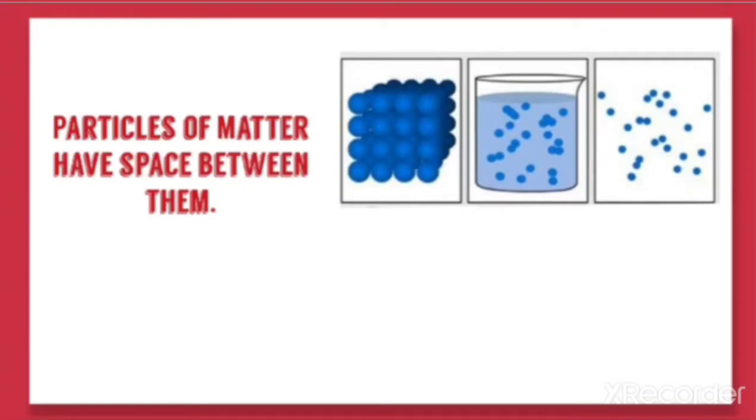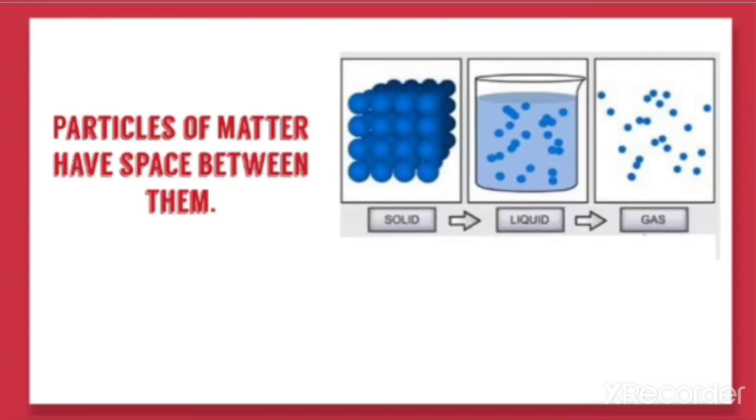So here we have discussed three cases: the matter in which the space between the particles is very small, the space is greater, and the space is intermediate. So we can classify the matter like this: solid, liquid and gas. In the case of solid, the space between the particles is very small, it is greater in the case of gases, and it is intermediate in the case of liquid.